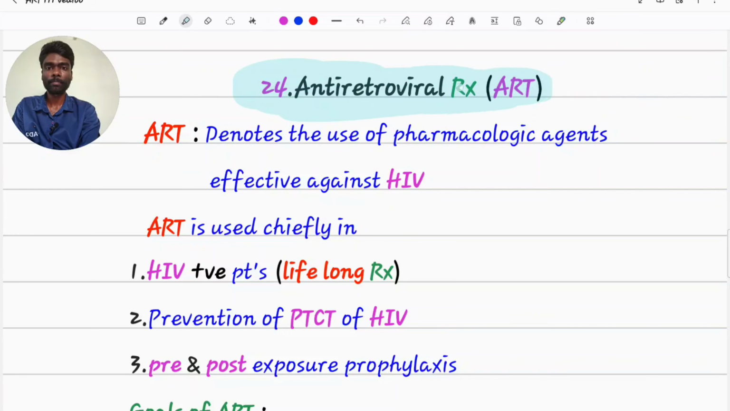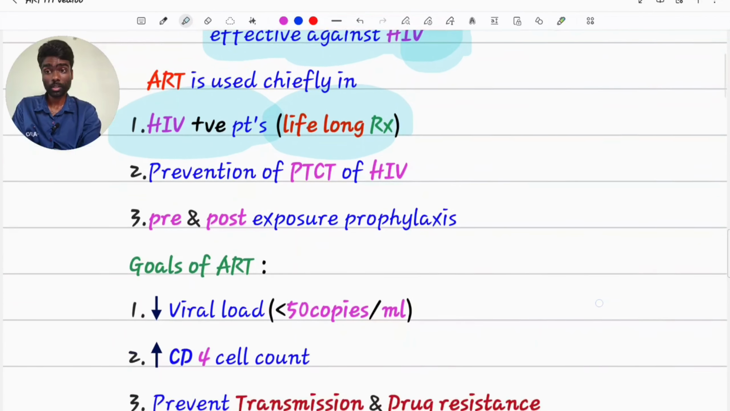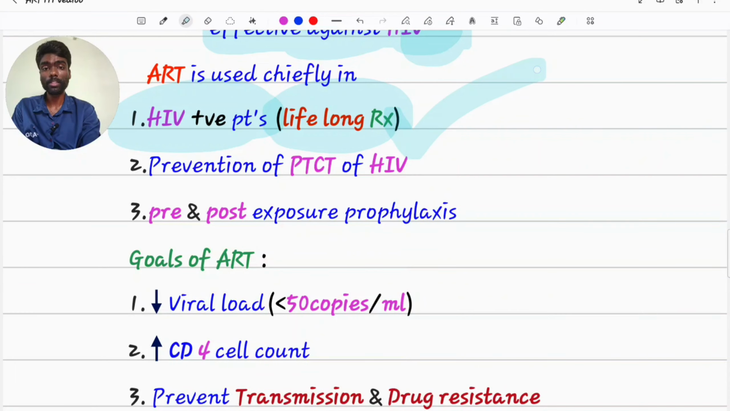Antiretroviral therapy denotes the use of pharmacologic agents which are effective against HIV, human immunodeficiency virus, which belongs to the class Retroviridae. That's why we call this antiretroviral therapy, which is used chiefly in HIV positive patients. It is a lifelong therapy. First, we have to counsel the patient about this. They should be using this treatment for their entire life. Next, prevention of parent to child transmission of HIV. Pre and post exposure prophylaxis.